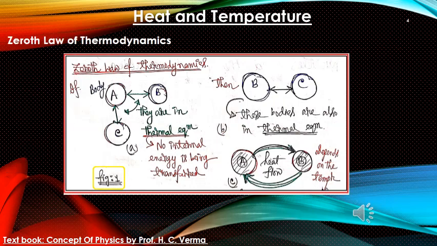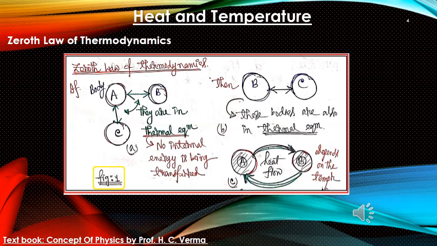Okay. In this slide, we are going to talk about the zeroth law of thermodynamics, which is also a very important concept. In the top left corner we can see a Venn diagram kind of diagram. It shows three bodies A, B and C marked by green arrows. It is written that they are in thermal equilibrium.